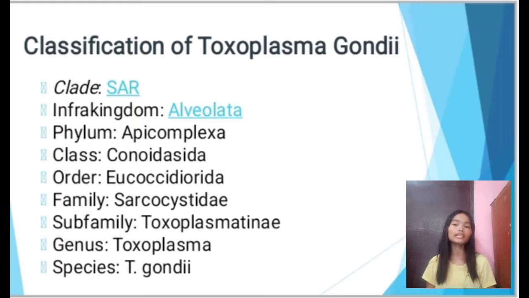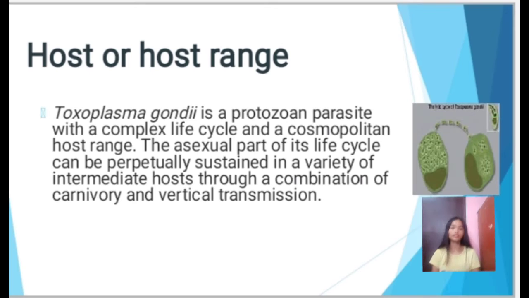Next will be the classification of Toxoplasma gondii. Clade SAR. Its infrakingdom is Alveolata. Its phylum is Apicomplexa. Its class is Conoidasida. Its order is Eucoccidiorida. Its family is Sarcocystidae. Its subfamily is Toxoplasmatinae. Its genus is Toxoplasma, and its species is Toxoplasma gondii.